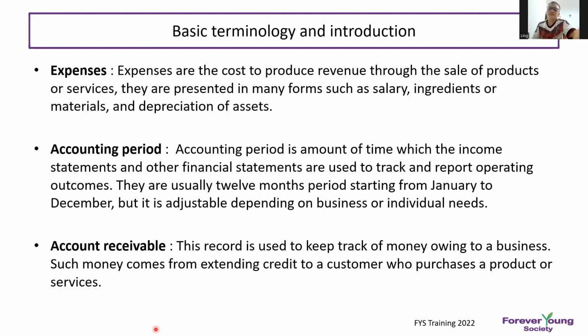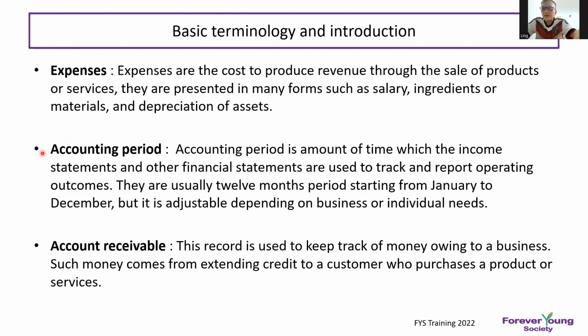Expenses. Expenses are what you spend to produce revenue, through selling your products or services, something like salary or buying raw material. Accounting period normally stands for 12 months.